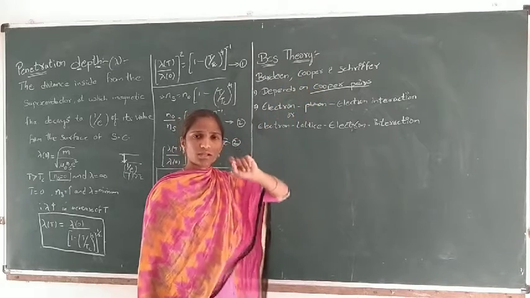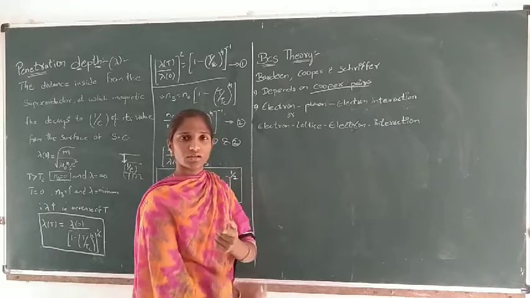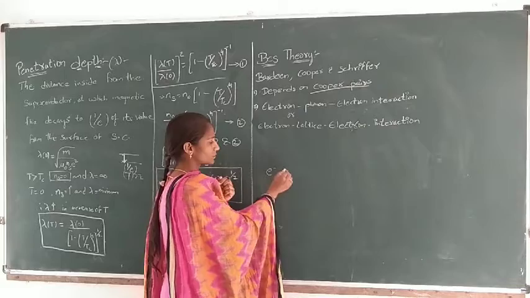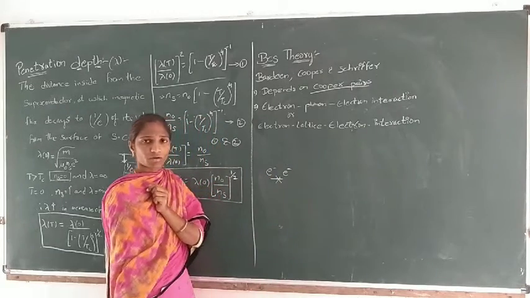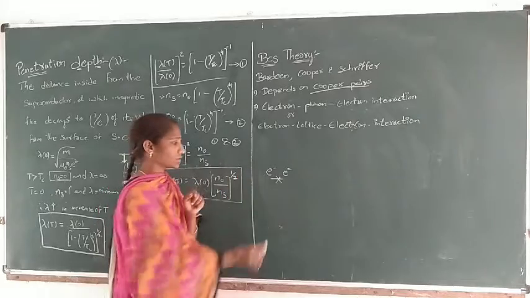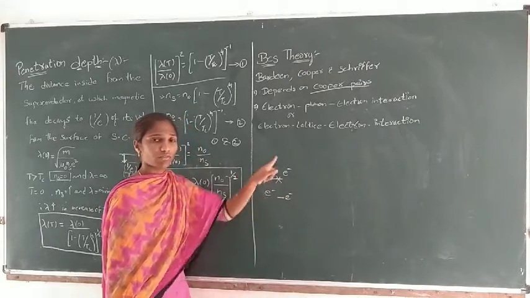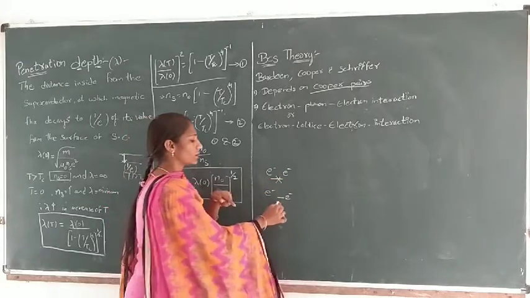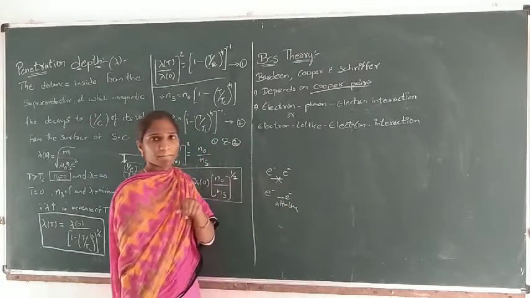So what is electron-electron interaction? In normal nature, if an electron collides with another electron, there will be a repulsion. But according to the BCS theory, if an electron interacts with another electron, an attractive pulling force develops.